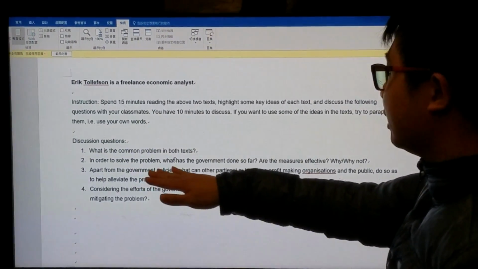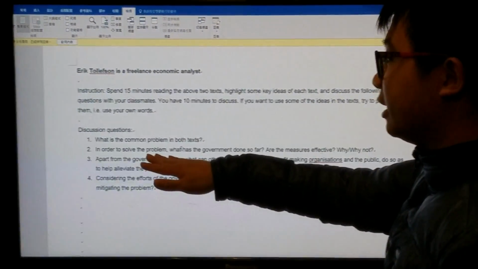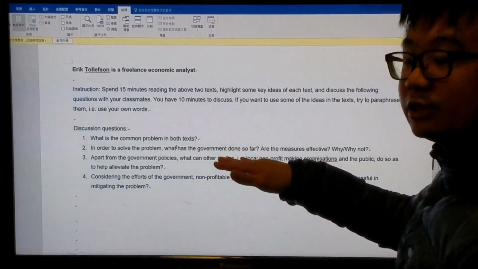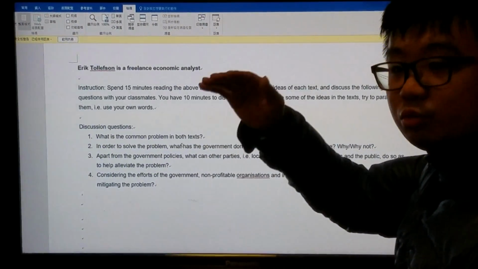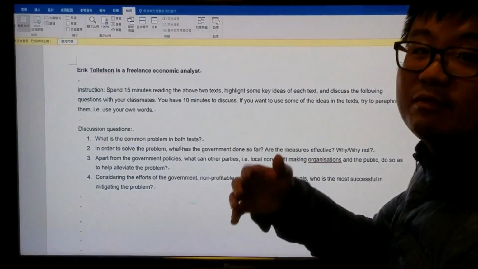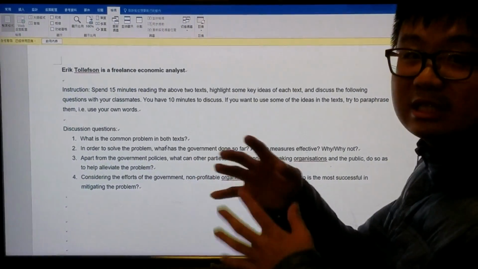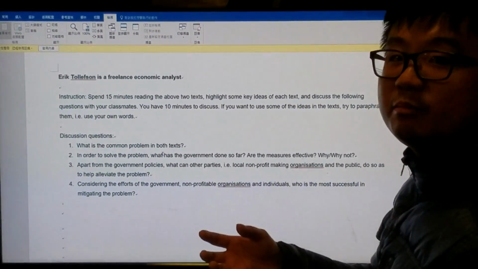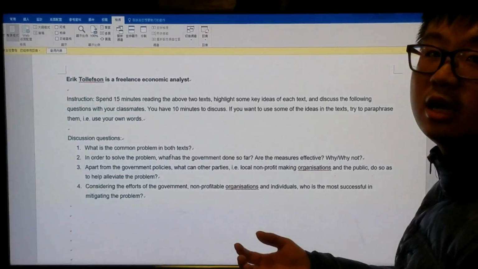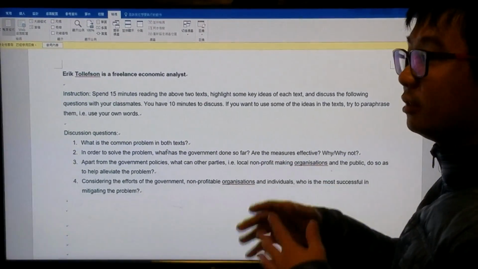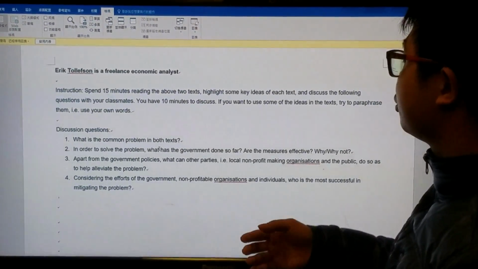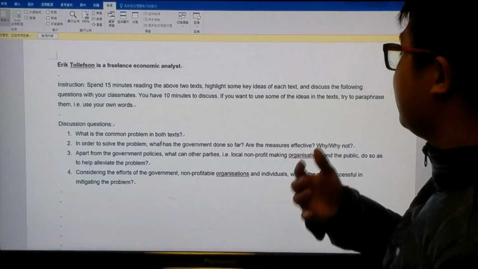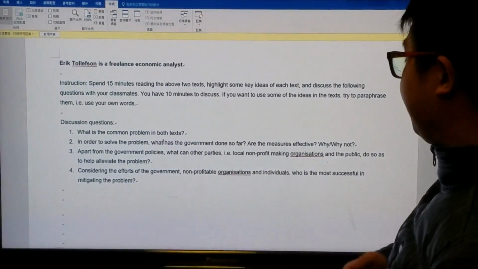And after that, they need to come up with ideas about what the government has done so far, because the two texts are about government policies. So they need to select the right pieces of information about the government policies. And in the texts, the writer also evaluates the effectiveness of the measures. So they also need to talk about the effectiveness of the measures.